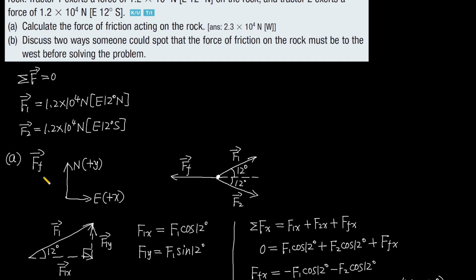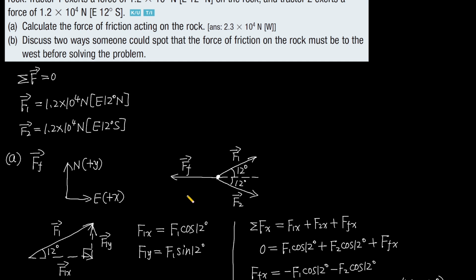Now question B asks us to discuss two ways to support that the direction of the force of friction on the rock is west. So way 1: the direction of the friction force on an object is opposite to the force attempting to move the object. In this question, the two tractors try to pull the rock to the east. So the friction force is opposite to east. So the direction of the friction force is west.